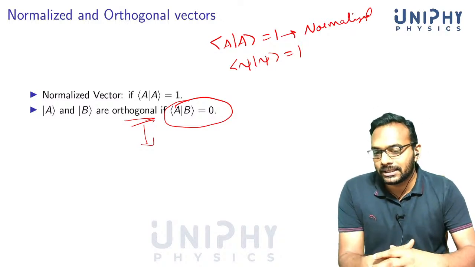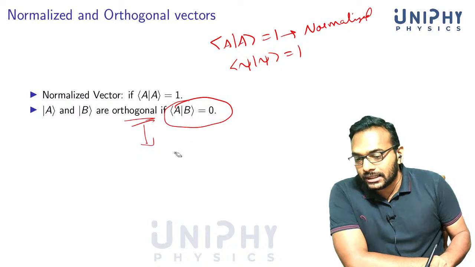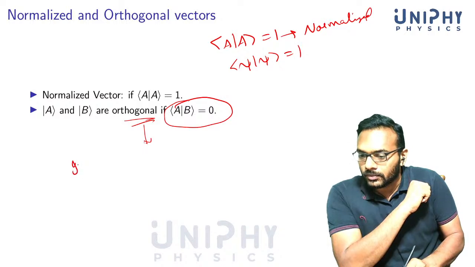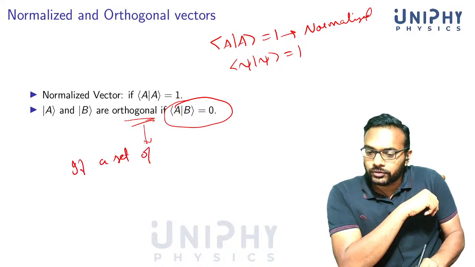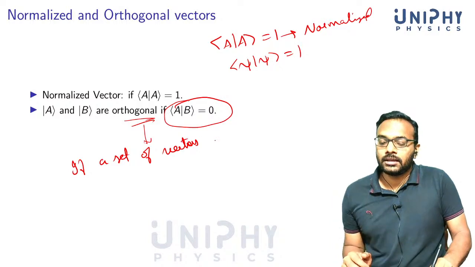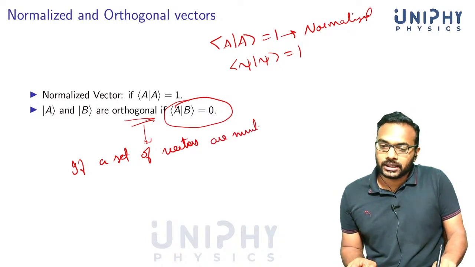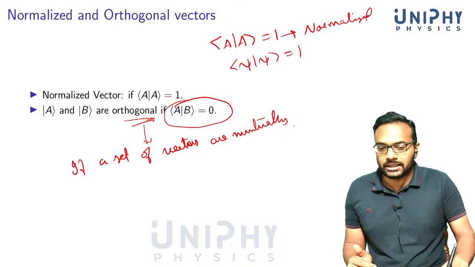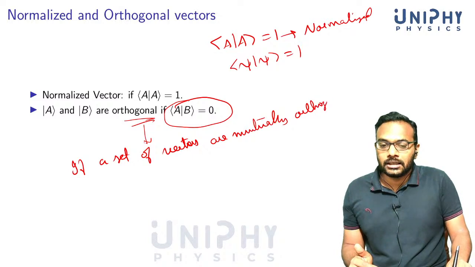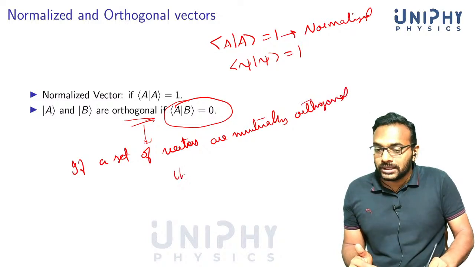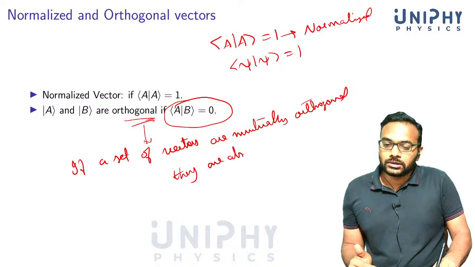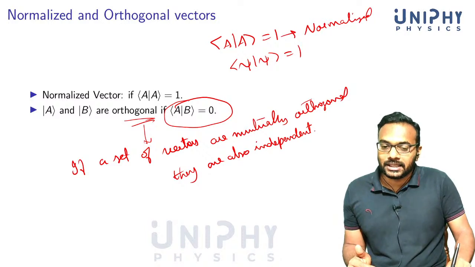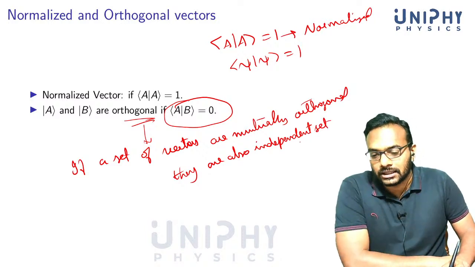Here, the meaning is not that they are orthogonal. It's an important point to remember that if a set of vectors are mutually orthogonal, which means that every vector in that set is orthogonal to every other vector, then they are also independent. They also form an independent set. All right, the vectors are independent of each other.